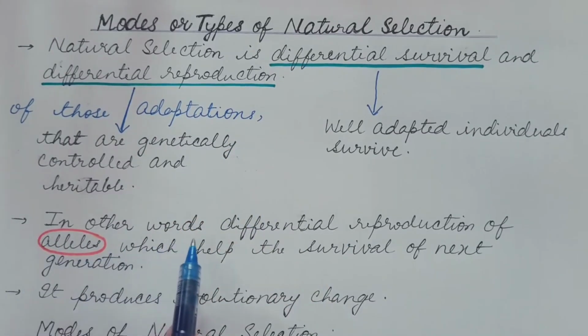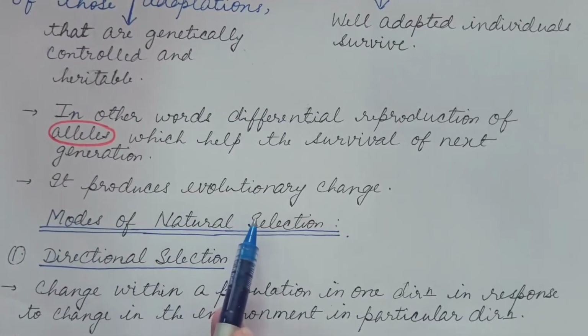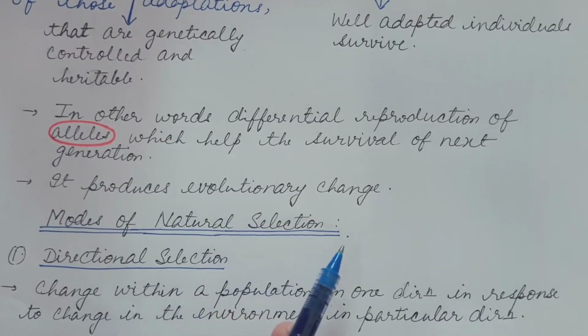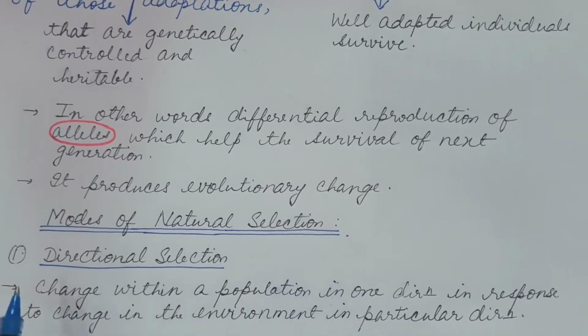In other words, natural selection is differential reproduction of alleles which help the survival of the next generation. It produces evolutionary change because it acts on the variability within a population that is heritable.